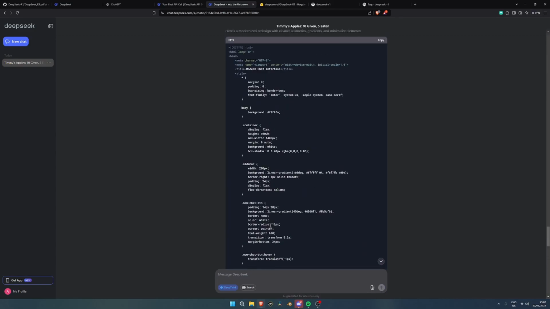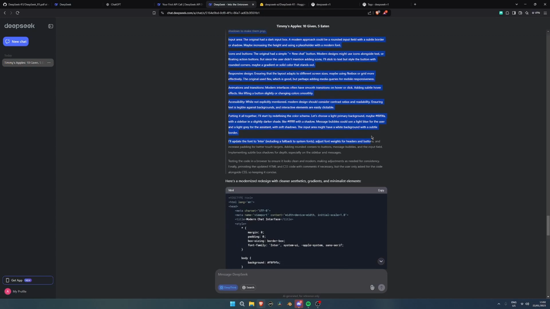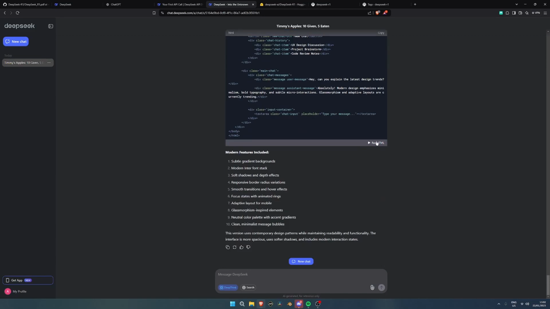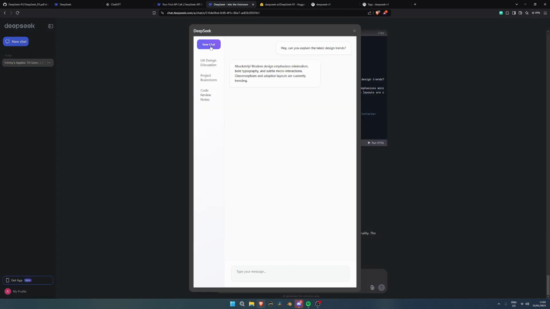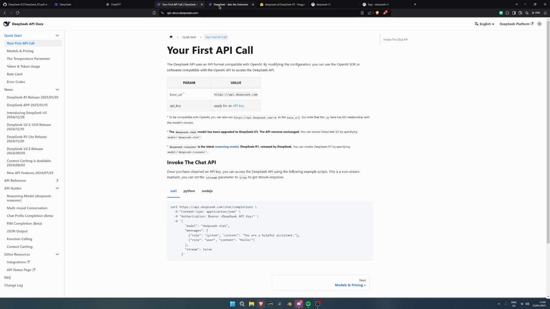So I guess when it does this, it kind of... Okay, yeah, it just thinks. And it kind of stores that into its memory while it's coding this. So if I were to run this HTML... Oh, this actually looks way better. It's not exact, but I would say it looks better.